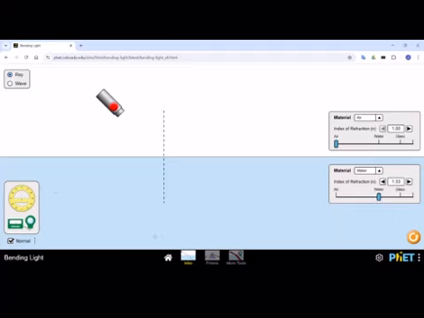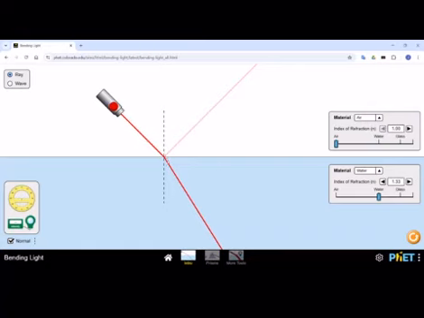If I pass the light rays here, light changes its direction when going from one transparent medium to another transparent medium. This is one transparent medium, the air medium, and this is the water medium, and it changes its direction.